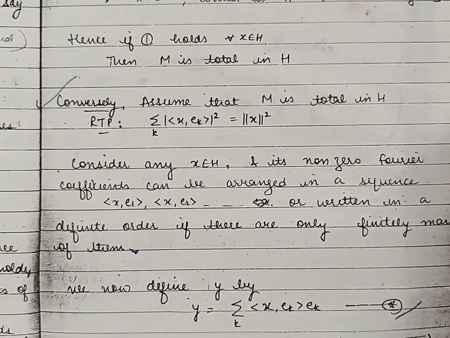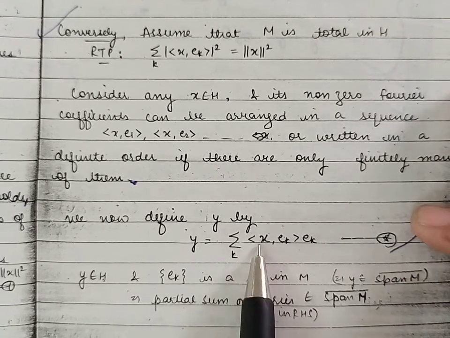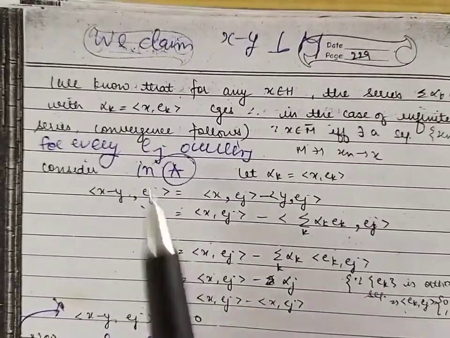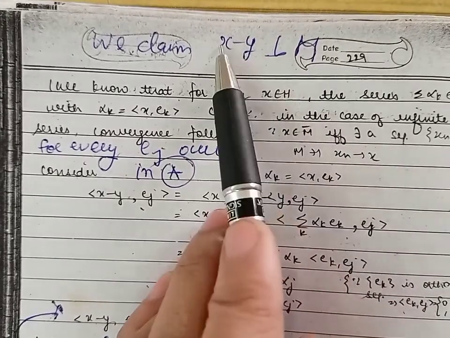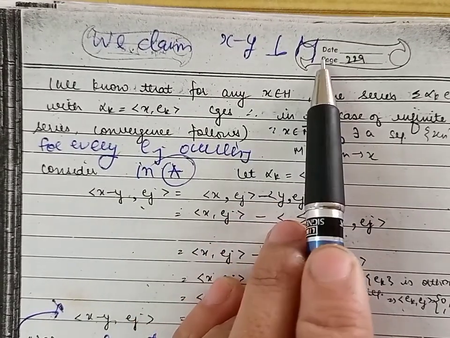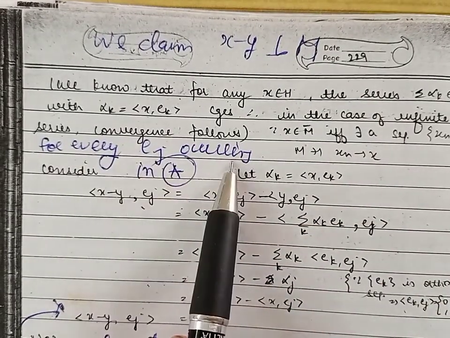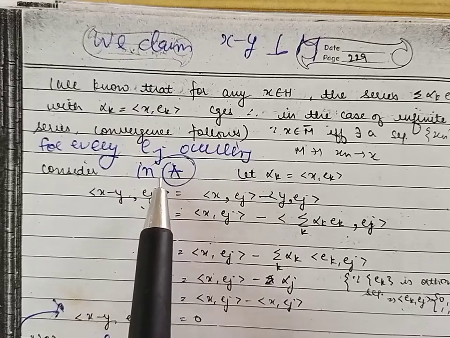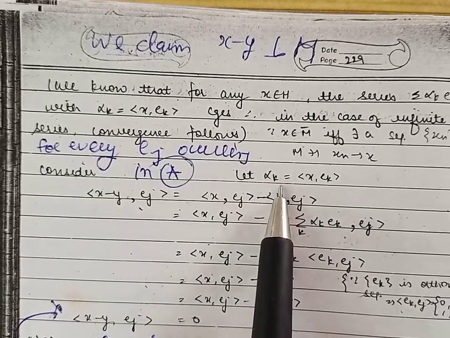And also we can define an element Y, which is the sum of the series given by summation inner product of X with EK into EK. Now if this is infinite, then its convergence again follows from the same lemma. Now we will prove that X minus Y is orthogonal to the subset M. So in order to prove this, let us consider every Ej which is occurring in the series which we have defined by Y is equal to summation inner product of X with EK into EK. So here alpha k are Fourier coefficients.